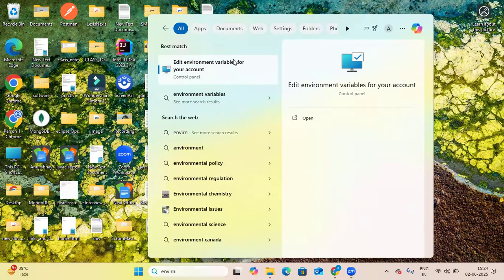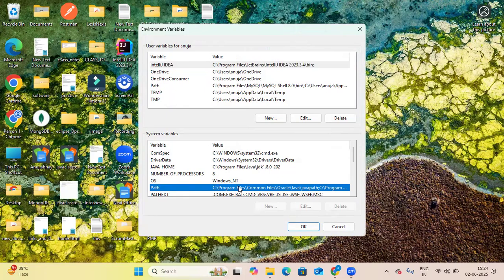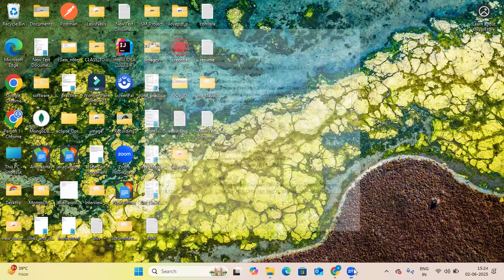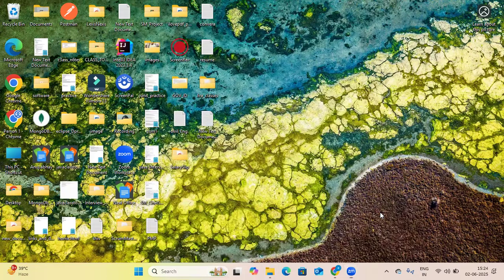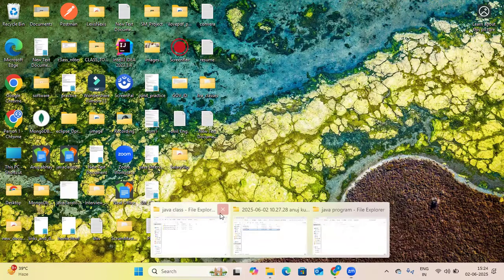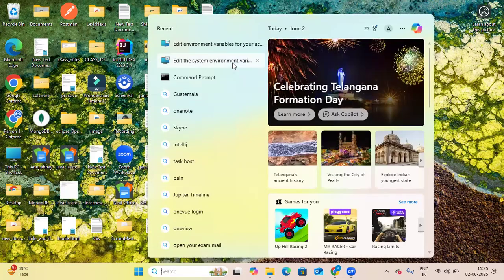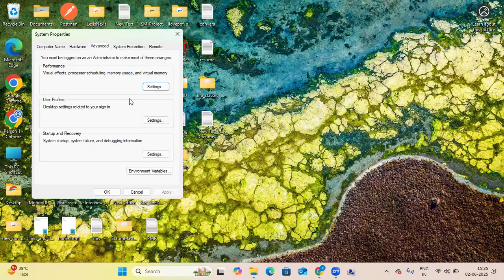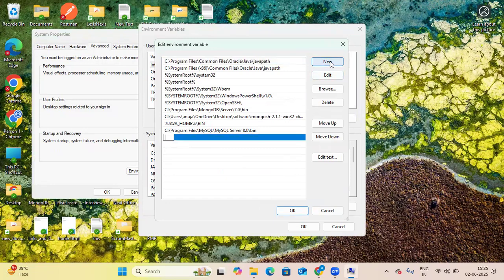environment variable, click here. Then click on the path. Oh, it is already open. Let me close that one. First, let me close all the files. Now, environment variable, advanced, environment variable, path. Okay. Now click here, the new.